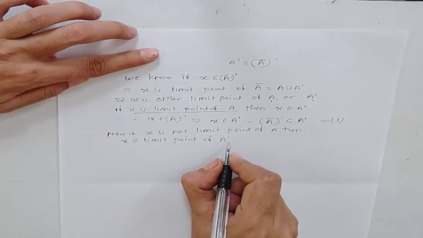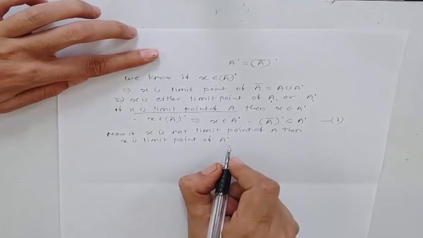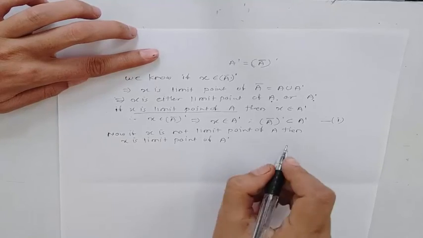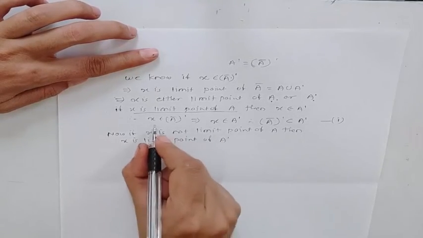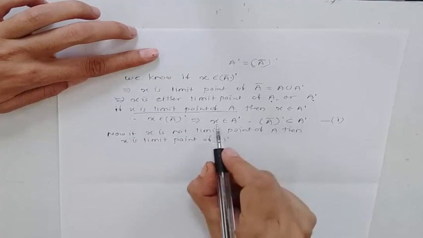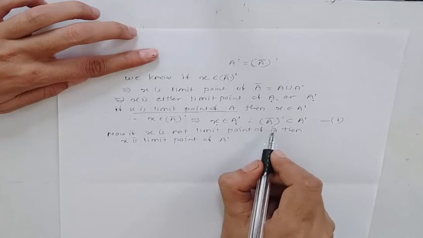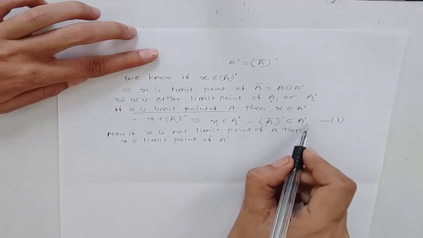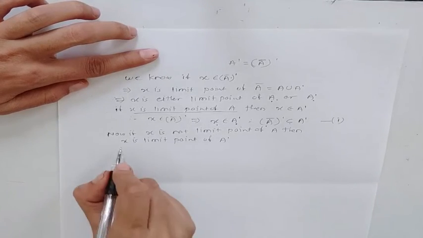We know that all the limit points of A dash and limit points of A are the same. Therefore, again we come to this step, x belongs to A dash, hence A bar dash is a subset of A dash. This is the first inclusion. Conversely,